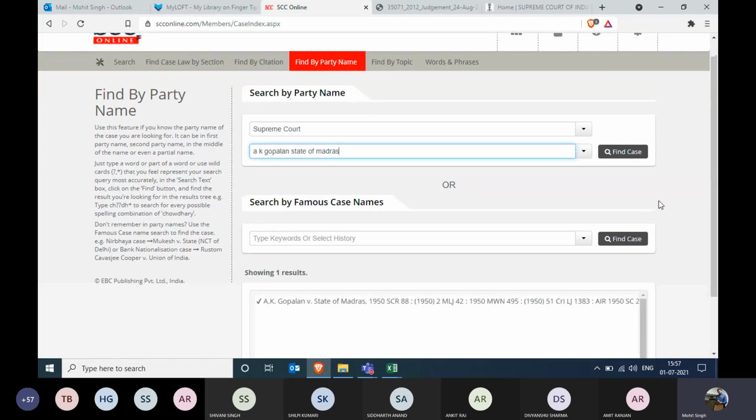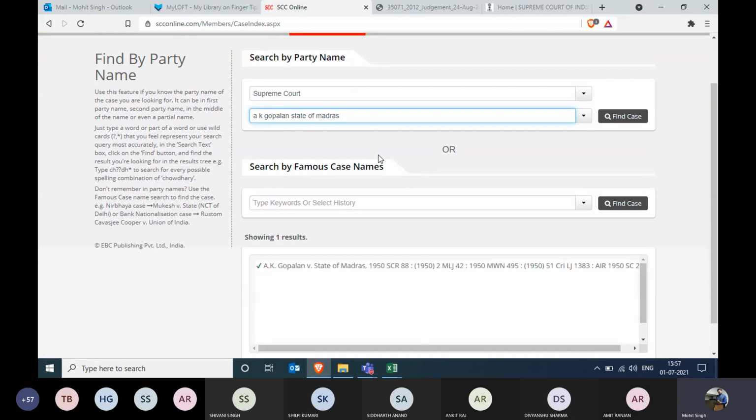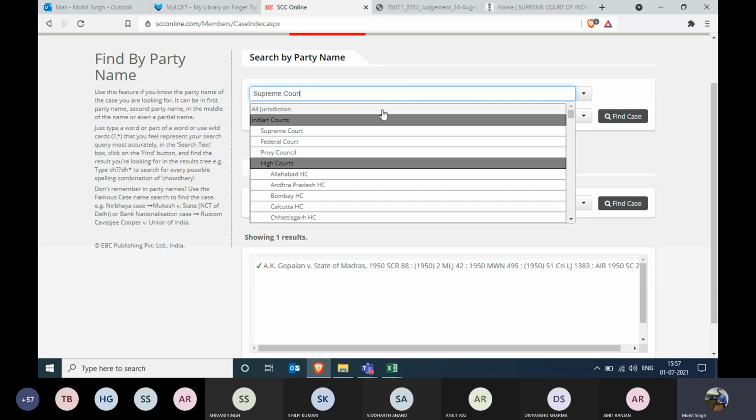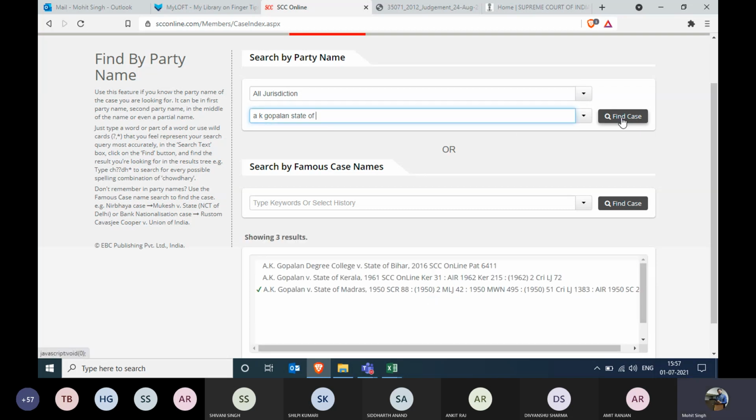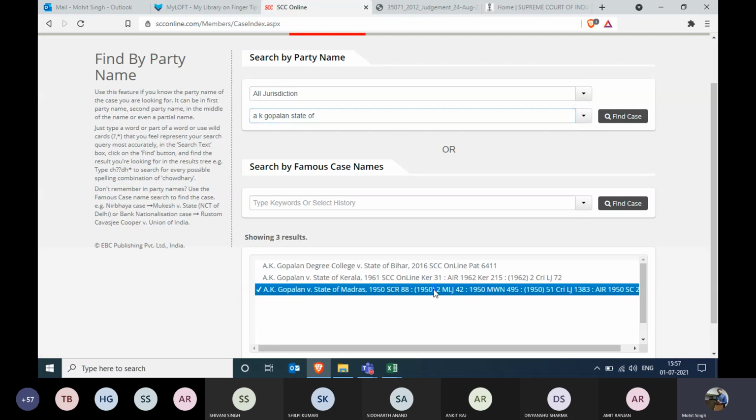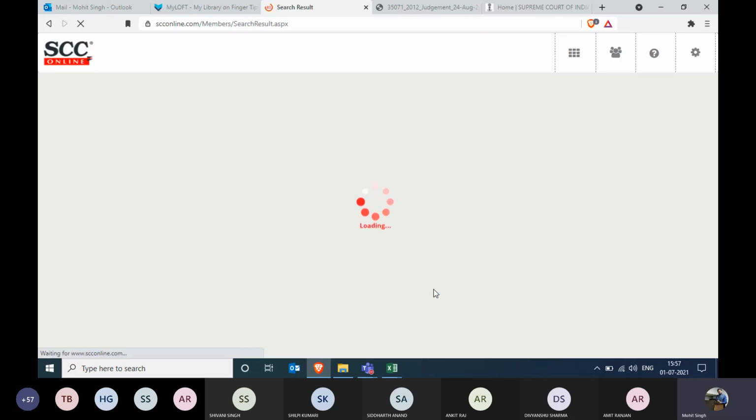Click on find case. And there you go, you get one result. Now, most of the time, even if we do not have the information from which court this judgment was delivered, I can click on all jurisdiction. And also I have partial information available of a party name. Then again, I can do the search. So there is no mandate whether you have full information available or partial information available, your search will still be made. I click on A.K. Gopalan. And this whole case will be populated right in front of me.